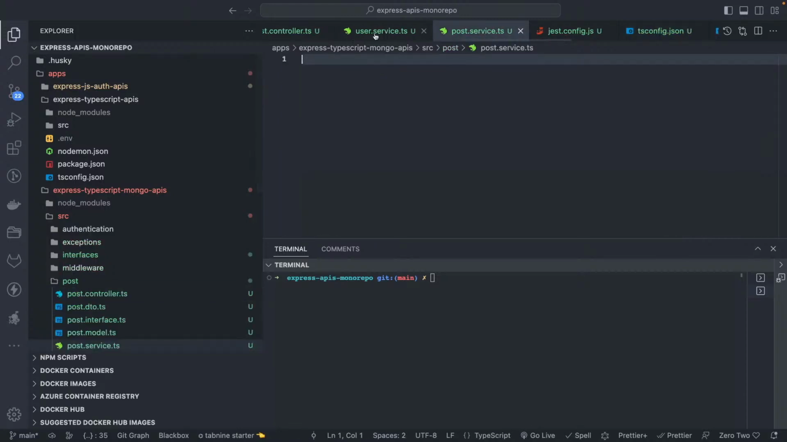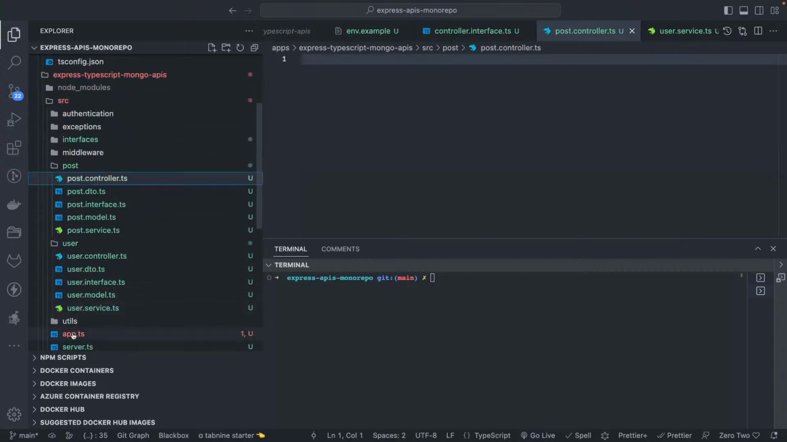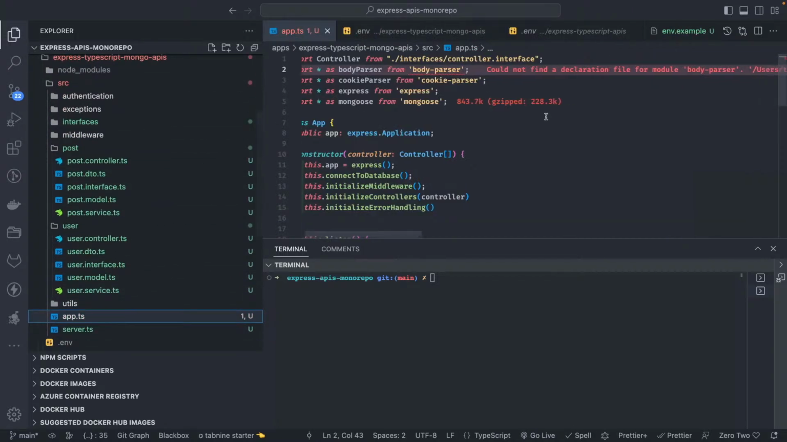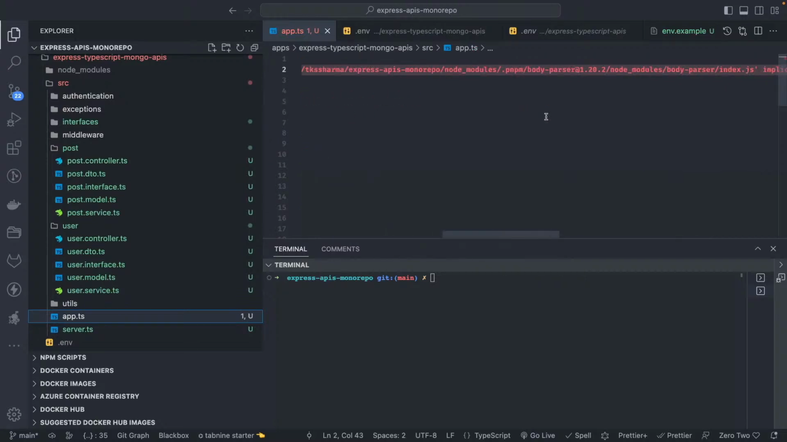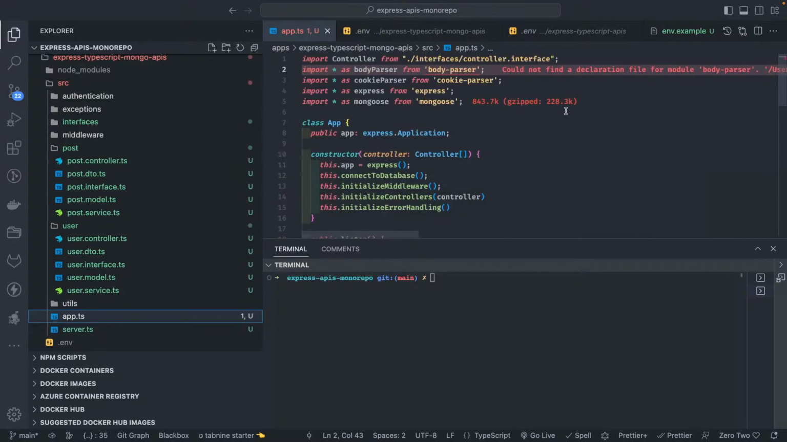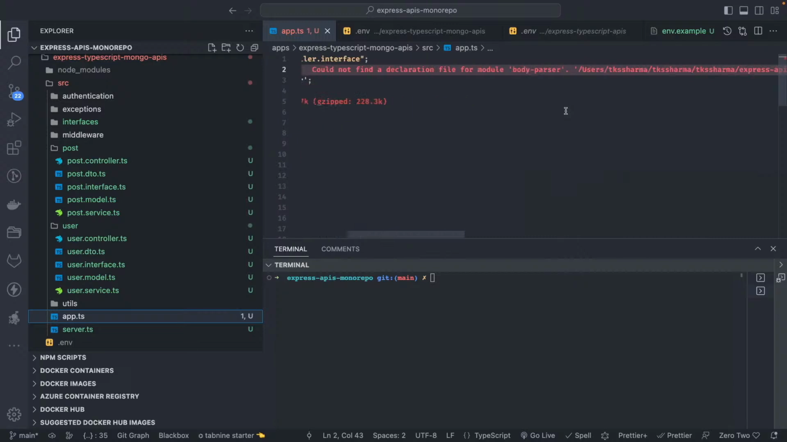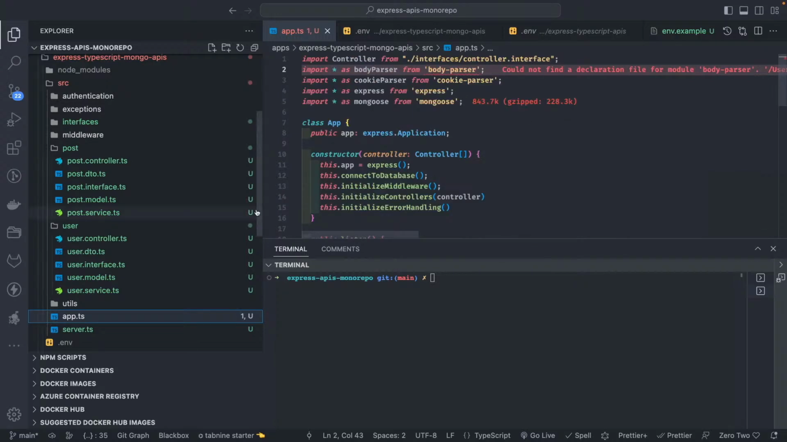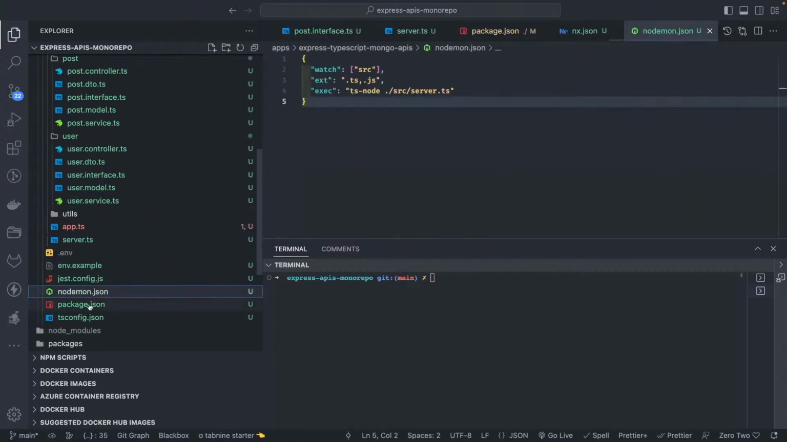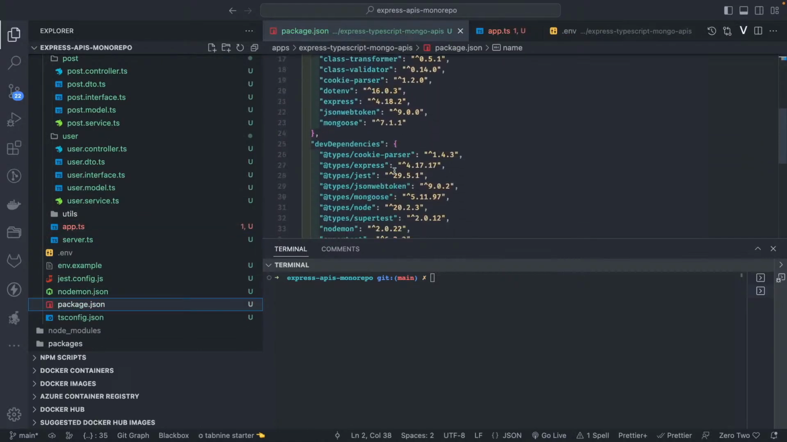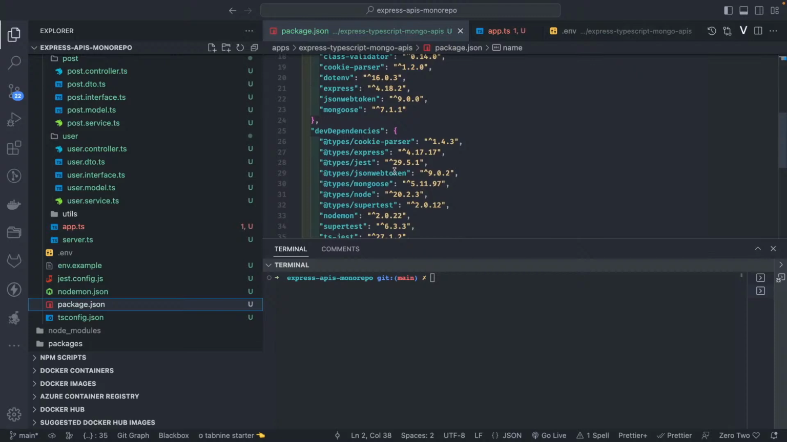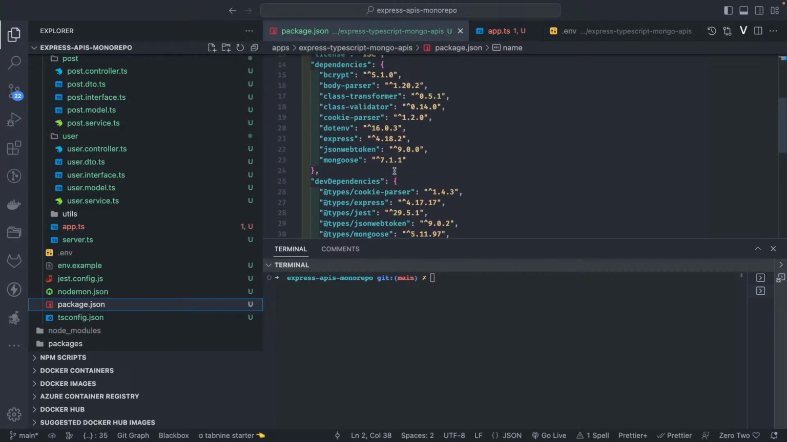Let's see if these errors are gone. So we are writing main app.ts, cannot find body parser. What happens? Okay, is it like we don't have typings for it? So let's see this in the package.json. Do we need typings for the body parser?